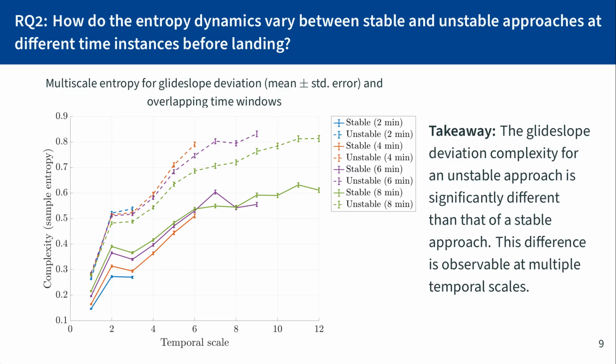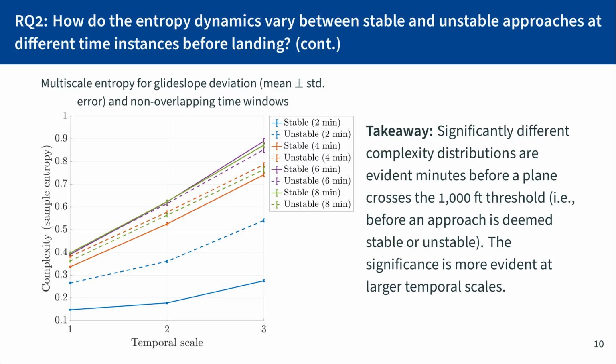For non-overlapping time windows, the goal is to see how complexity evolves across 2-minute windows starting from 8 minutes before landing. We can see that across the temporal scales that we analyze, there are significant differences between the distributions of unstable and stable approaches. And those distributions that are not significant, for example, 6 minutes to 4 minutes before landing, shown in purple, do become significantly different at the temporal scale number 3. So supporting our analysis for using multi-scale entropy. This is important because we've shown that there are significant complexity distributions at the time windows where the plane hasn't crossed that 1,000 feet threshold, which is used in the determination of an unstable approach.